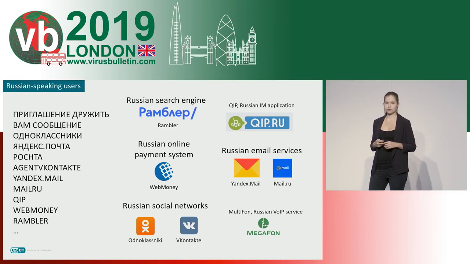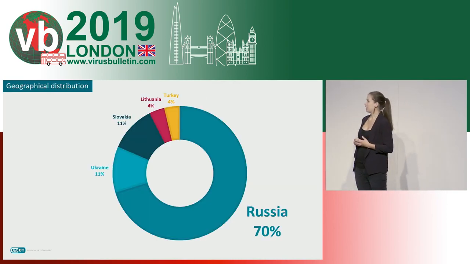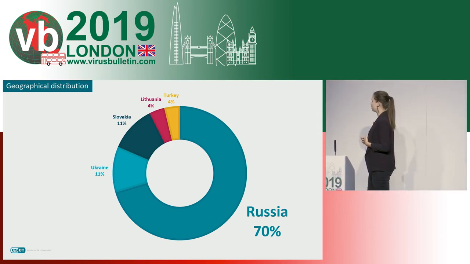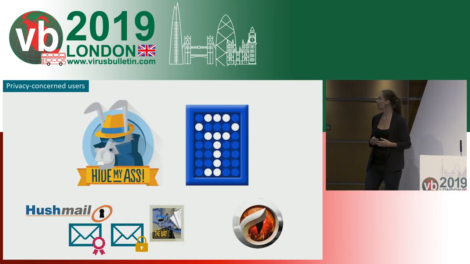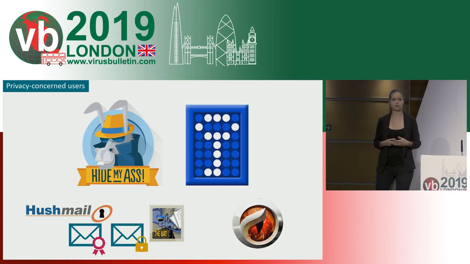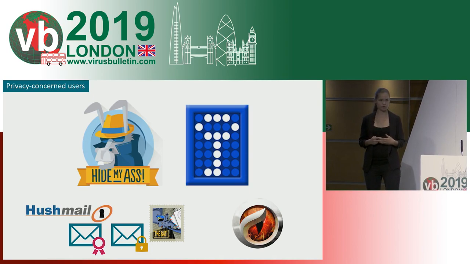And this conclusion is further supported by our telemetry. Indeed, most of the targets were located in Russia. So further about the targets, we're looking at the strings in the same plugin. And we discovered it was interested in some other applications like digital signature creation applications or VPN applications, secure email, or TrueCrypt. So it seems like Attor is also concerned about privacy-concerned users.